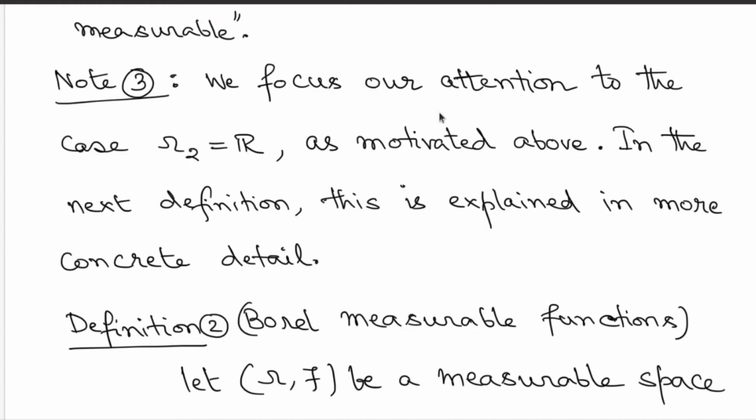Now we focus our attention on the specific case when the range side is the real line. As discussed above, when you are looking at certain random experiments with numerical outcomes, you get exactly this type of function. Each sample point gets associated with a real number. Otherwise, if the random experiment has non-numerical outcomes, you associate certain numerical values with them, and therefore obtain functions defined on the domain Omega with the range side being the real line.